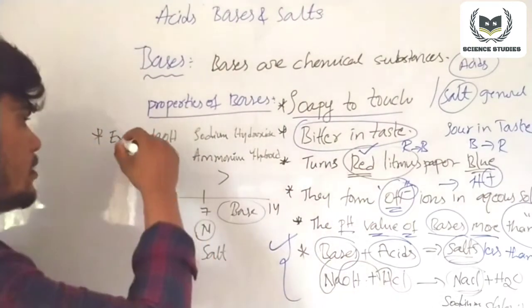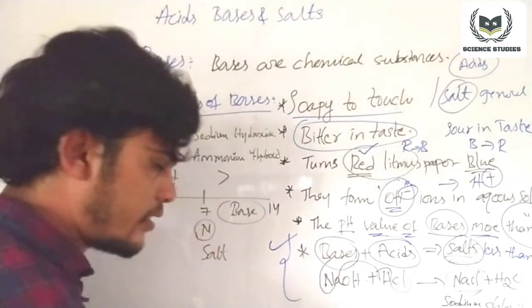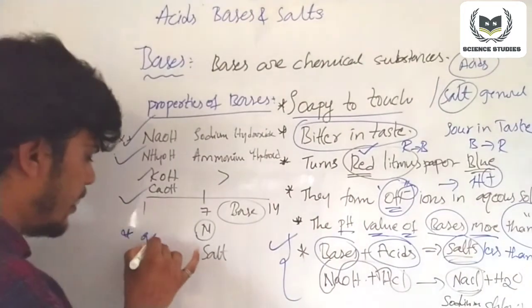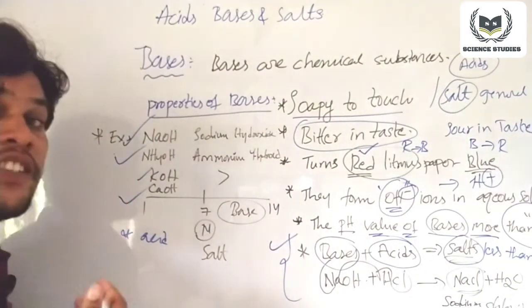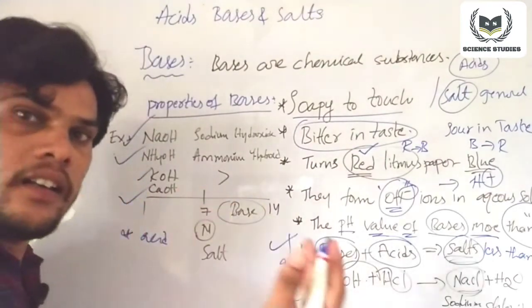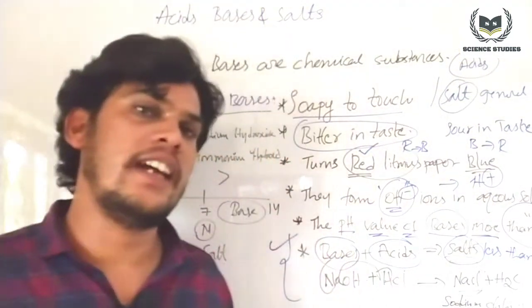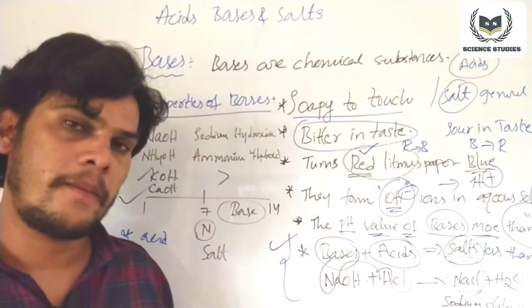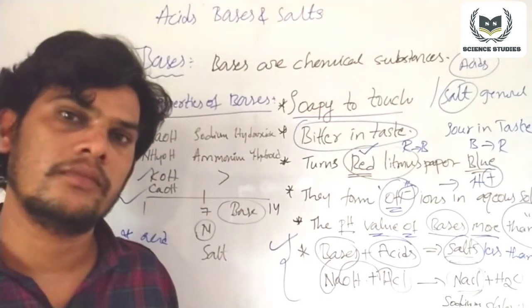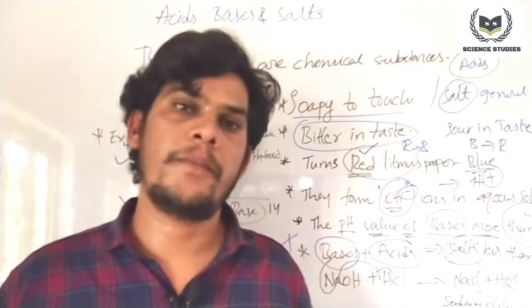The best examples of bases are sodium hydroxide, ammonium hydroxide, potassium hydroxide, calcium hydroxide, and so on. The best examples of acids are hydrochloric acid, sulfuric acid, nitric acid, citric acid, etc. So these are the differences between acids and bases. Are you clear about what I said? So this is about bases.